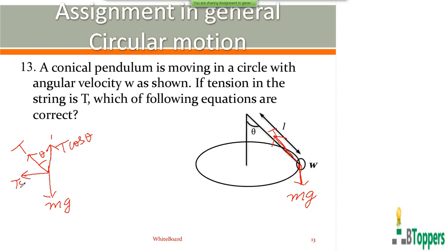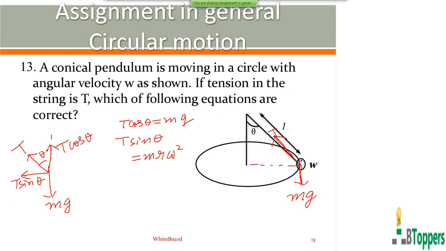The vertical component of tension, which has magnitude T cos theta, balances the weight mg. The horizontal component of the tension, which has magnitude T sin theta, provides the centripetal force. So T sin theta you can write as m r omega square. This I discussed in the theory part, in the conical pendulum problem.